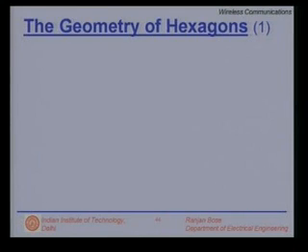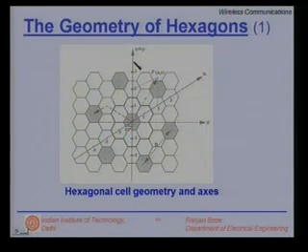Next, a few slides on the geometry of hexagons. The regular Cartesian coordinates of x and y, which are orthogonal, are not completely appropriate. So, consider the x-axis and the y-axis, and I have placed a lot of hexagons which are closely spaced. And here, if you look carefully with a slightly darker shade, I have outlined a cluster of 7 cells we had seen earlier. And we have also repeated the cluster so that there is a reuse distance.